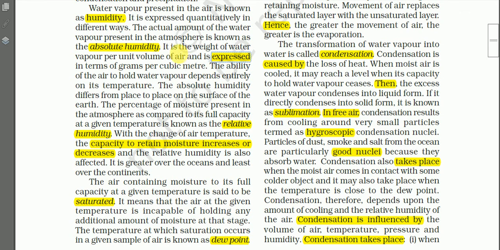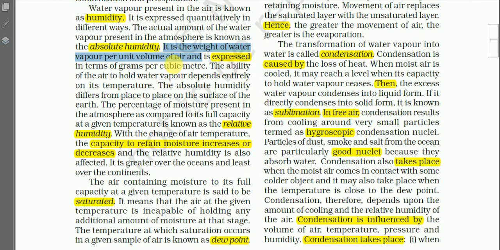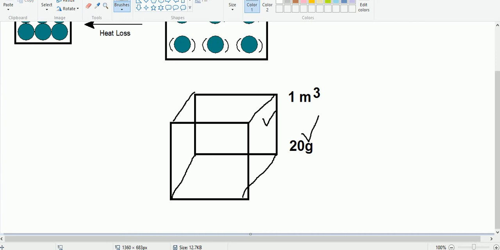Absolute humidity is the weight of water vapor per unit volume of air. So here the unit volume of air may be cubic meter or cubic feet. In my case it is in cubic meter, and so I'm expressing in terms of grams of water vapor per cubic meter. So for this particular parcel of air, the absolute humidity is 20 gram per cubic meter of air.